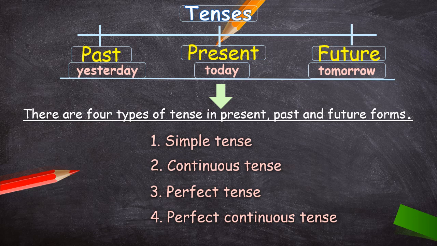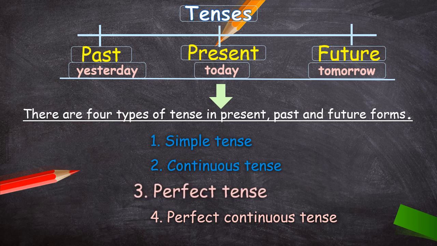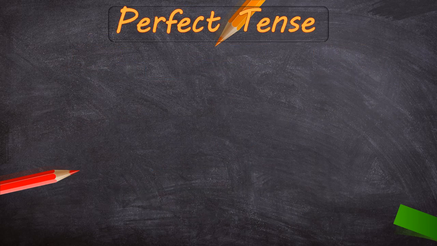In our previous classes, we have covered simple tense and continuous tense, and in today's class, we are going to learn about perfect tense. Now children, what is perfect tense? Basically, perfect tense is a tense in which we talk about an action that has got over, means an action that has taken place in past time, in time which is over.